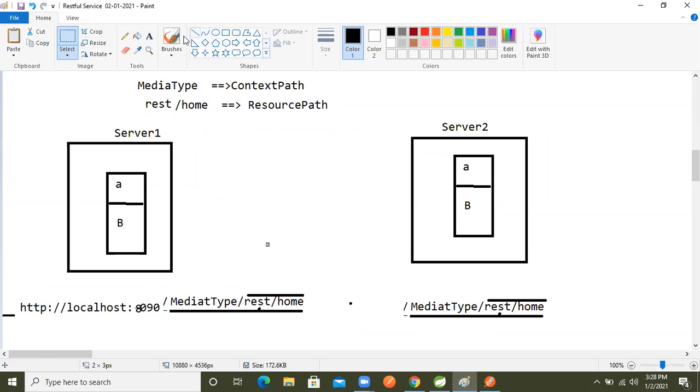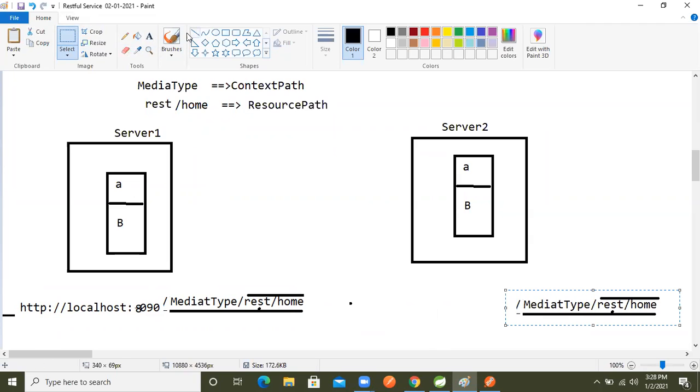But in another server, the thing is different. I will copy this one and paste it here. Here it is running on 9090, just as I'm taking.